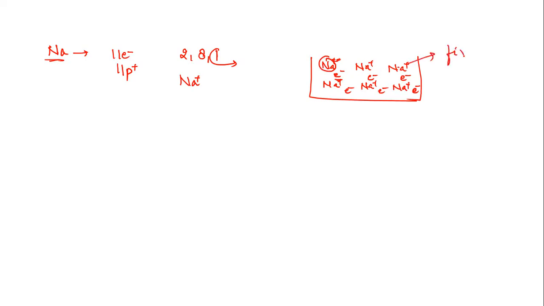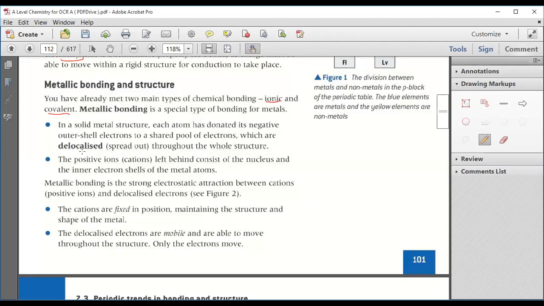These positive ions are fixed in position, and these electrons are mobile. They can move here and there. Mobile in nature means they can move here and there. Now, as they can move here and there, what will happen? These electrons are delocalized.